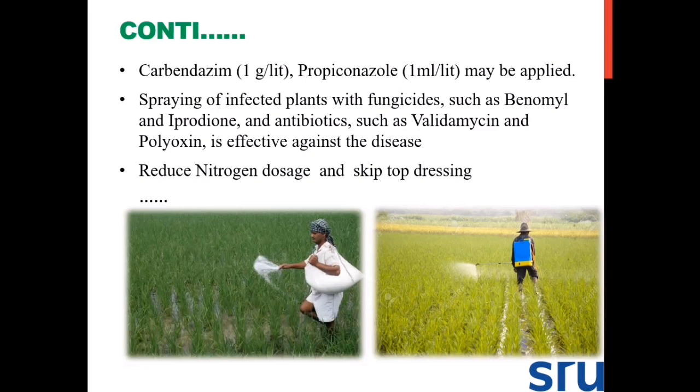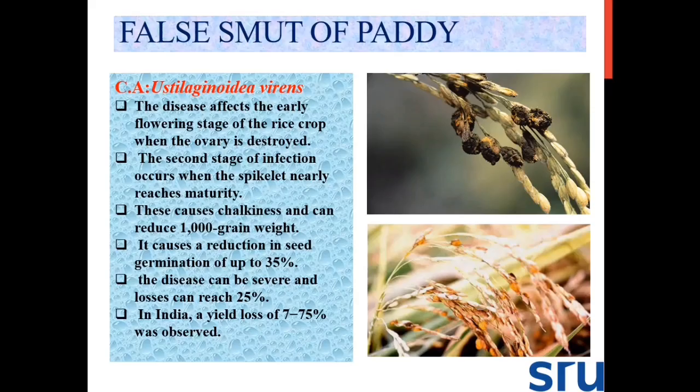Spraying carbendazim plus propiconazole is recommended at the rate of 1 ml per liter. Spray the infected plants with a fungicide such as Validamycin, Iprodione, and along with POC plus some antibiotics like Validamycin, Kasugamycin and Polyoxin, which are effective against this disease. Reduce nitrogen doses and skip the top dressing if recommended to manage the disease.